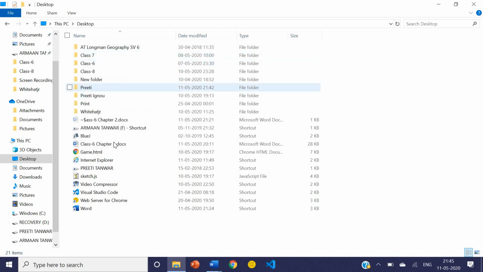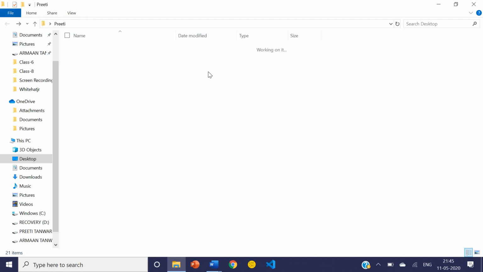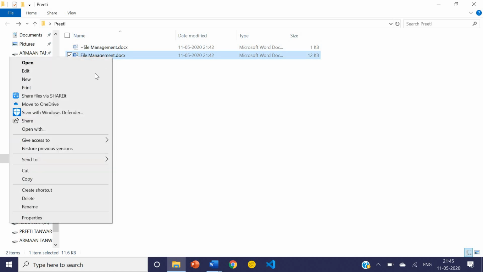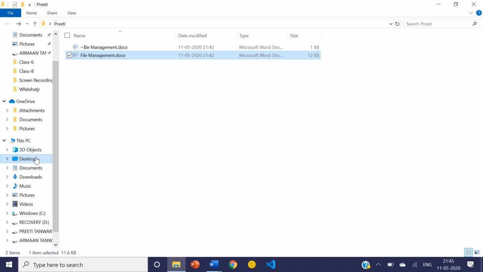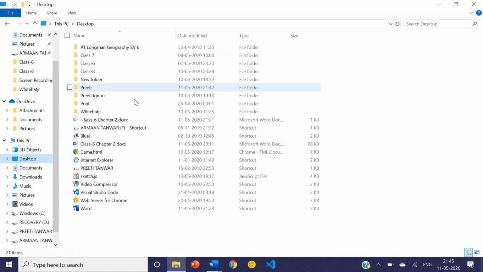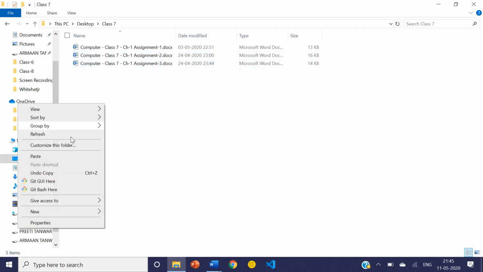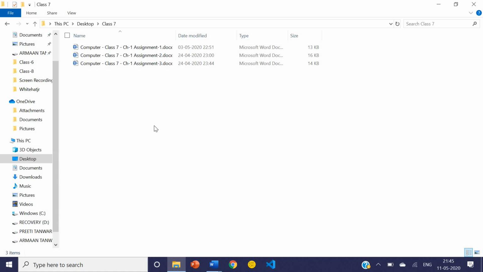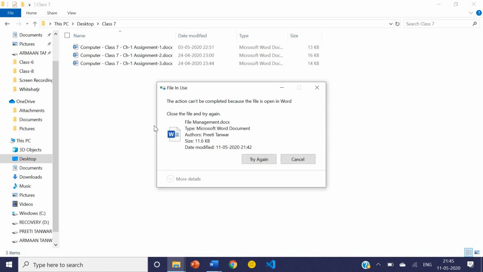It is showing some problem here. Okay, I don't know what the problem is. Let's see. Cut, we have already cut it, then paste. Okay, let's paste somewhere else in some other folder. In the class 7 folder I am going to paste. Let's see whether it is showing some problem here.